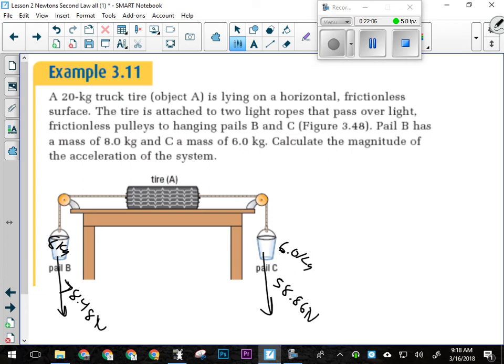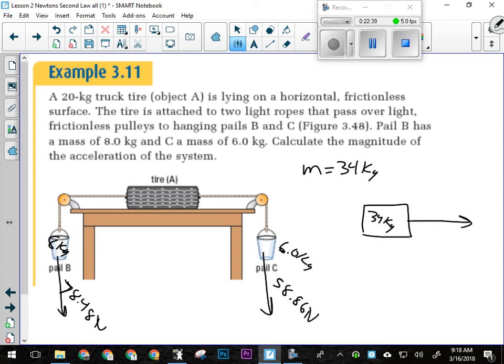So obviously the whole system is moving towards the heavier bucket, which sort of makes sense. All right, so we've got the whole thing moving that way. How much mass is there in this system that this has got to move? Okay, we've got 8 plus 6 is 14 plus 20, 34. We got another 20 in here. So we've got 34 kilograms worth of mass. Okay, that's the mass of the system. We can simplify this now and draw it like this. We have 34 kilograms worth of mass that's got to be moved by two forces.